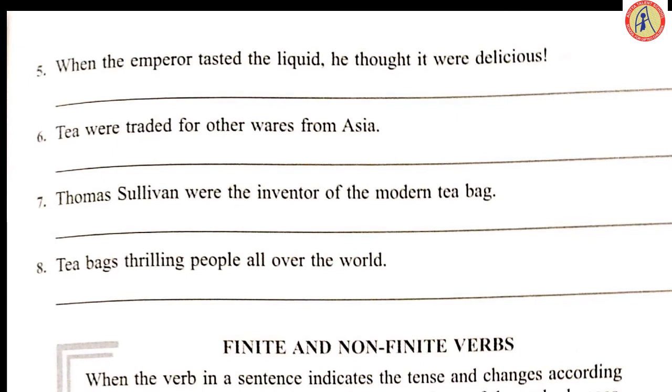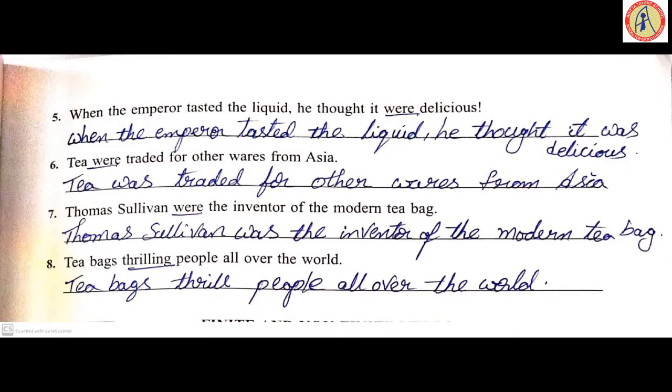When the emperor tasted the liquid, he thought it were delicious. It followed with the plural verb, right? No. So it was delicious. Tea were traded for other ware from Asia. Were to be replaced with was. Tea was traded. Thomas Lipton were the inventor. Subject singular. Verb should be singular. Change it into was. Tea bags thrilling people all over the world. Is it right? Continuous should be used here. No. So tea bags thrill people all over the world. So we are writing it into simple present.